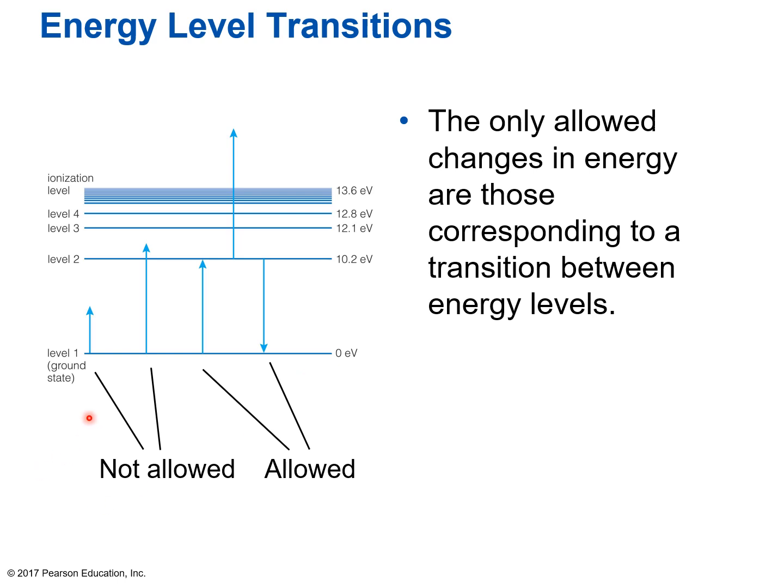So in this picture, 1 and 2 are not allowed because it's not an amount of energy that brings it to another level. These two, in the middle and on the far right, those are allowed. Those are transitions that go between energy levels. And this one here is allowed as well. Now that's an extreme transition. This is an ionization, so it just got enough energy to kick it out of the atom.